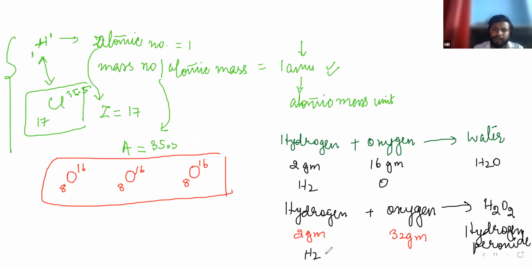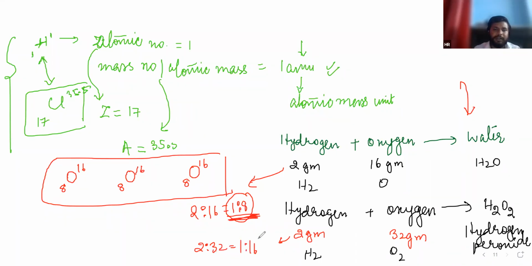Here is hydrogen, O2 and H2. Now see the ratio. Here the combination ratio by mass is 2:16, which we can also write as 1:8. Whenever hydrogen and oxygen combine in this ratio, water is formed. And whenever this ratio is changed, like 2:32, which is 1:16, the ratio by mass changes and the product changes.